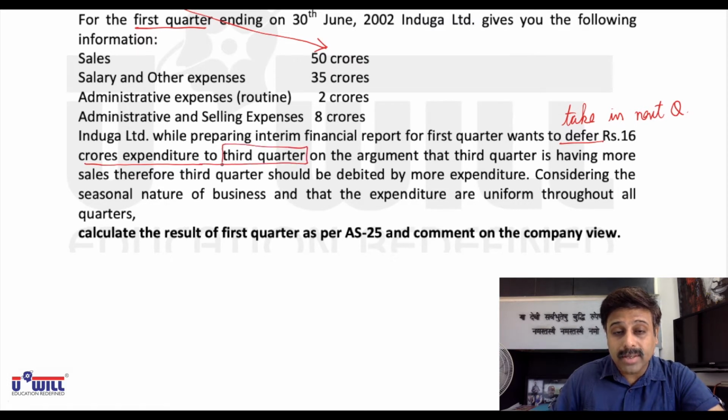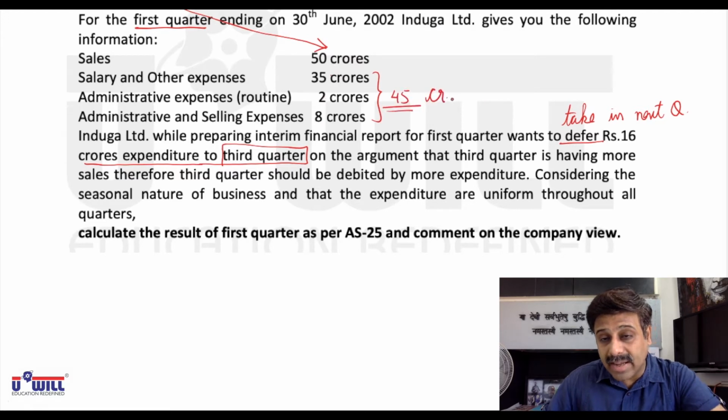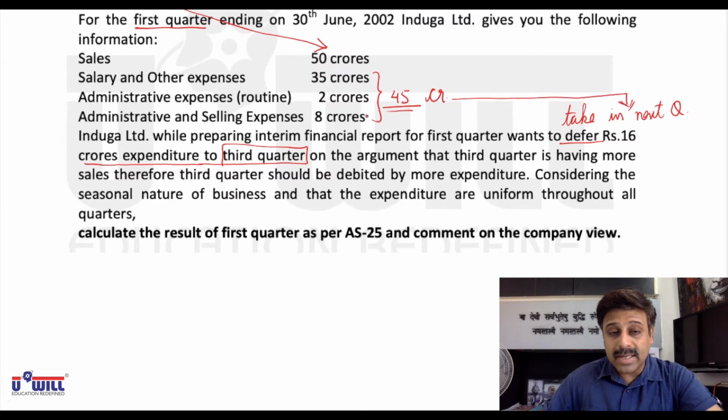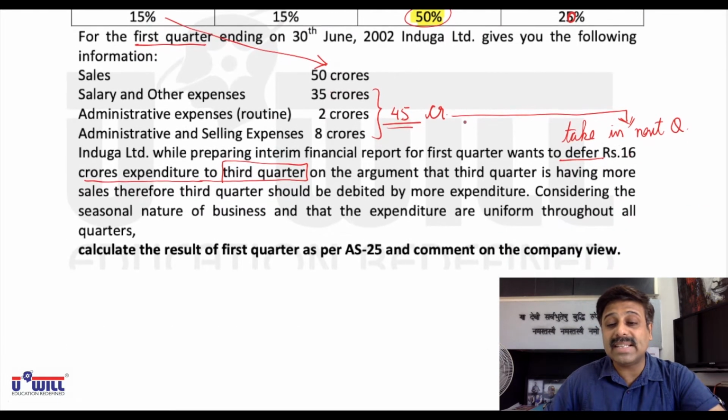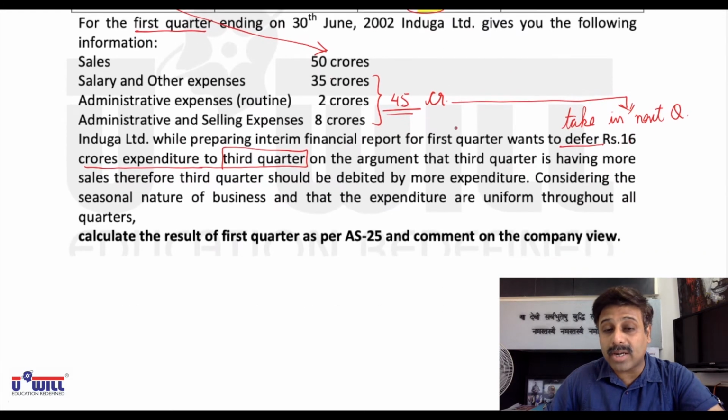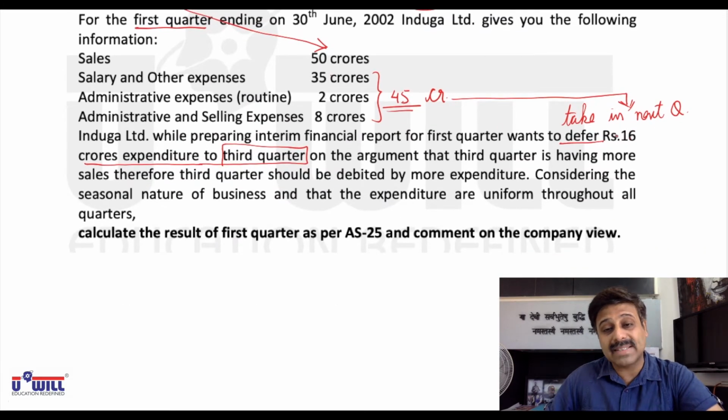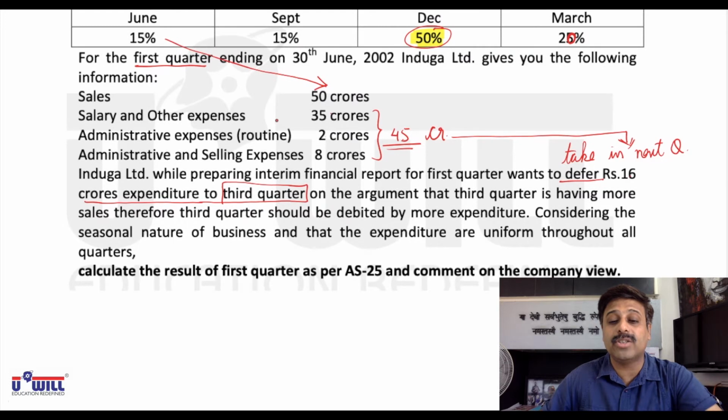Third quarter. In the first quarter they have incurred expenses of 35 plus 2, 37, plus 8, 45 crores. Out of this 45 crores, Induga Limited wants to take 16 crores in the third quarter. Why? Obviously because sales is more. So they say that 16 crores should be taken in the third quarter, and only the remaining 45 minus 16, 29 crores, they will take in the first quarter.